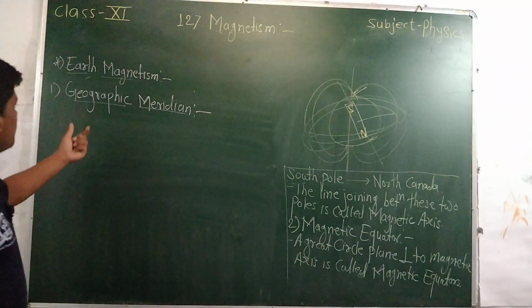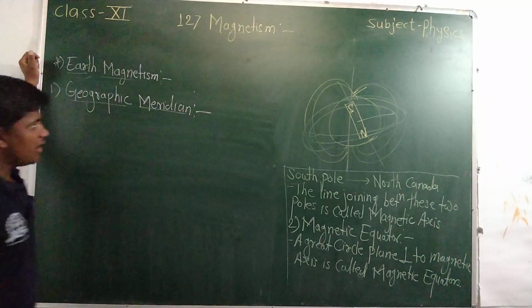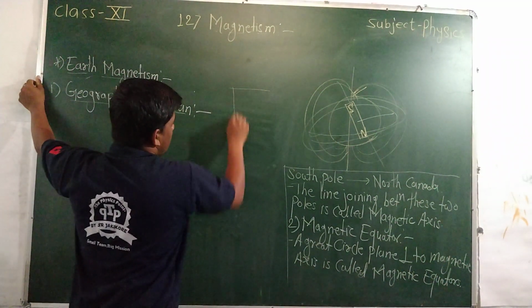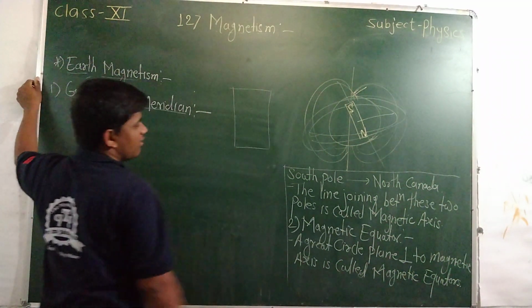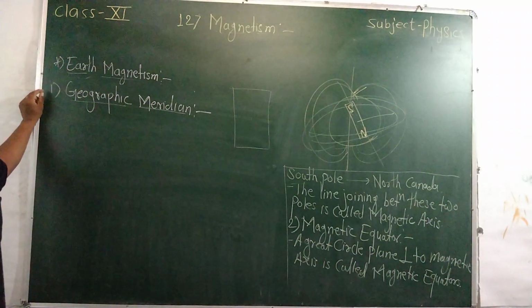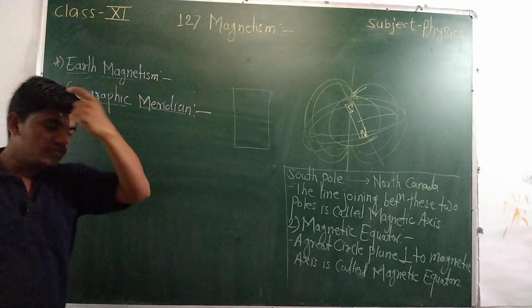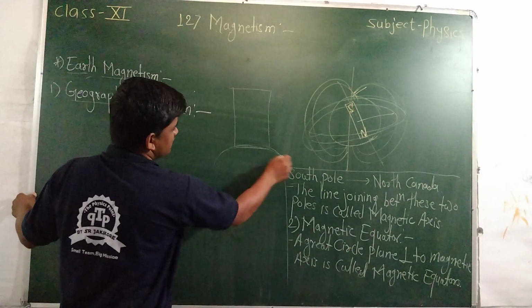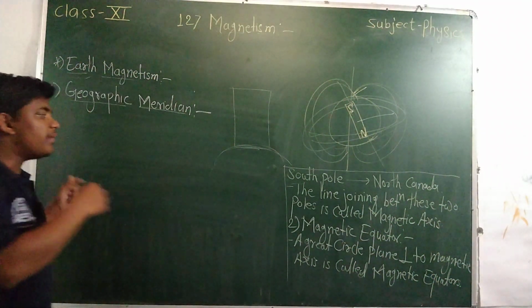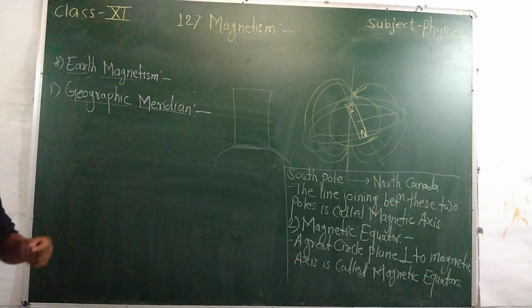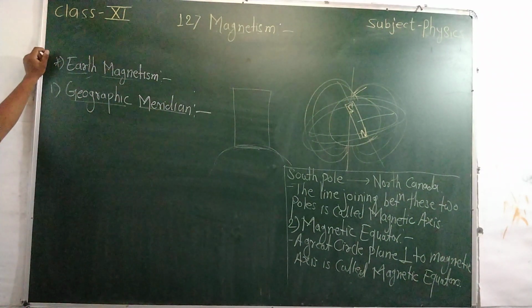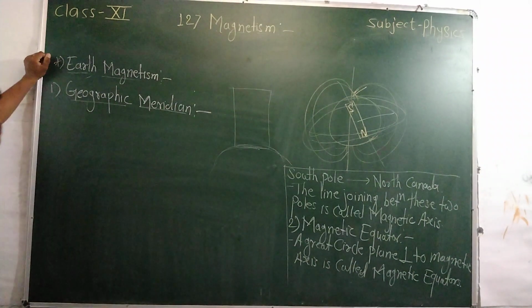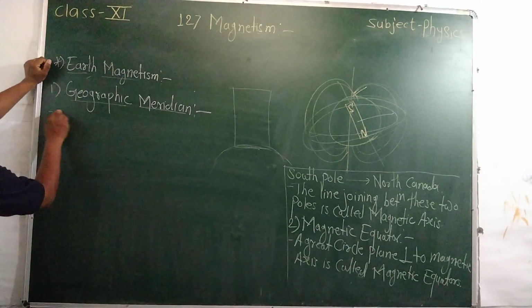Consider this is one of the planes. These are perpendicular to the surface of the earth, and also perpendicular to the geographic axis.